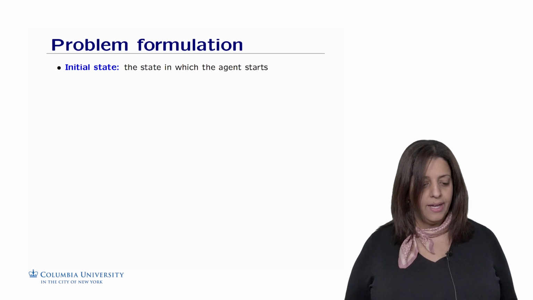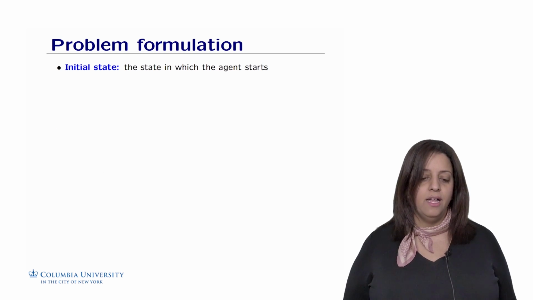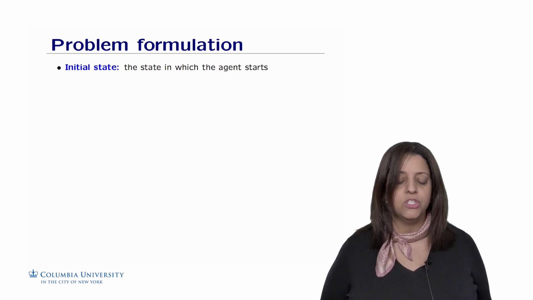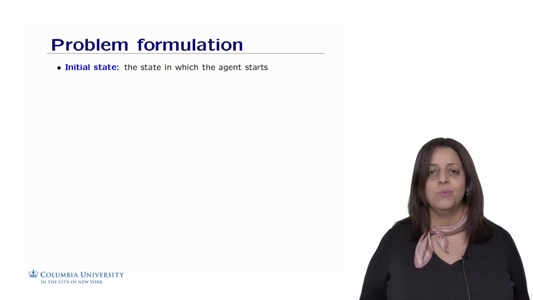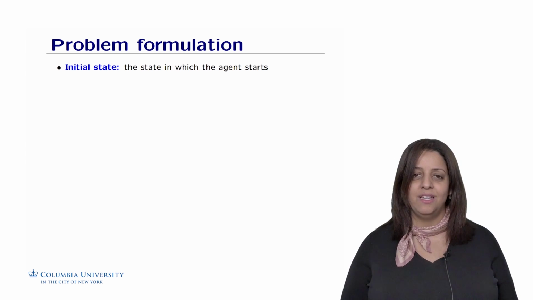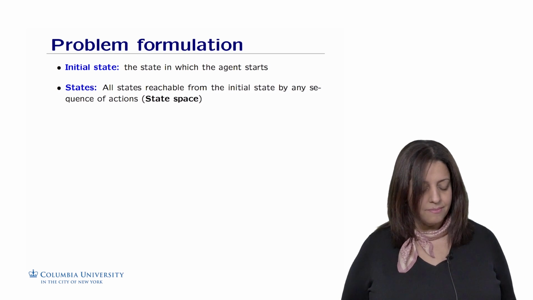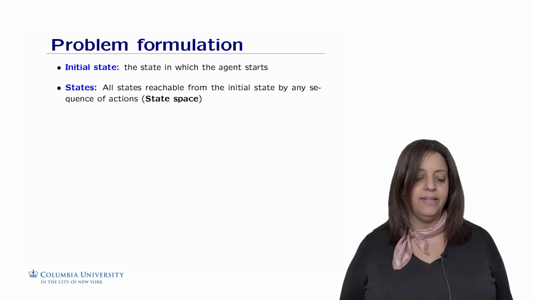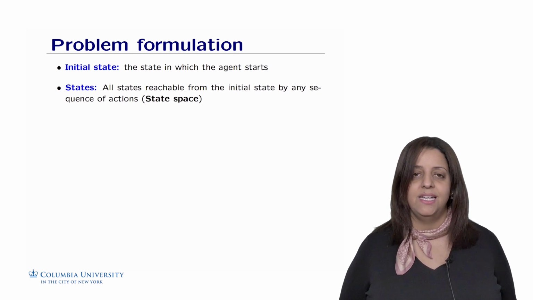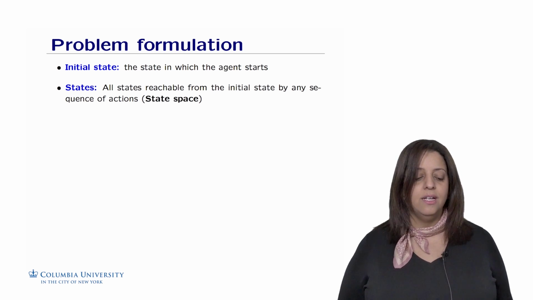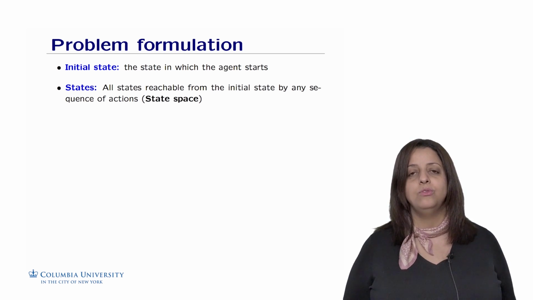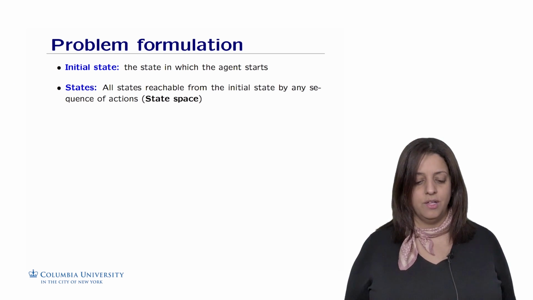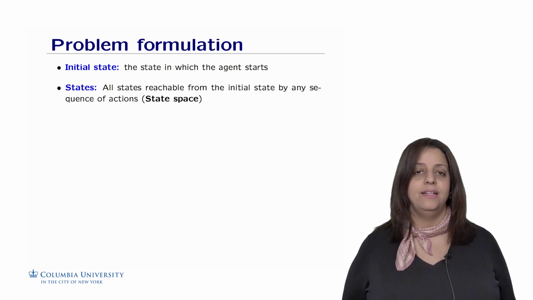Okay, so the problem formulation is in general done as follows. First of all, we need to identify our initial state, the state in which the agent starts. I was the agent when I did the maze. I started when I was in the lower circle of the maze. What are the states? These are all states reachable from the initial state by any sequence of actions. It's also called the state space. So there are different states as you are planning how to move in the maze, for example, or where to put your queen. You are creating new states that change from the initial state to other possibilities. So this is called the state space.